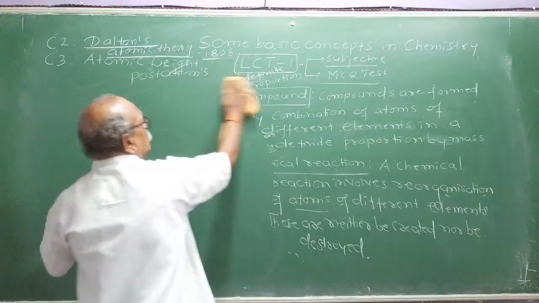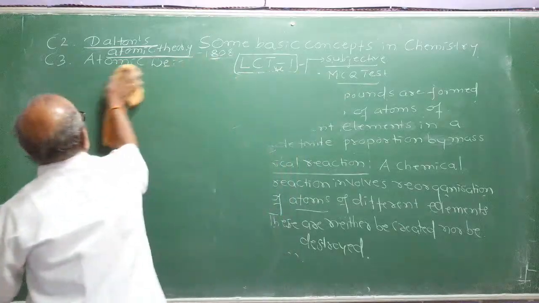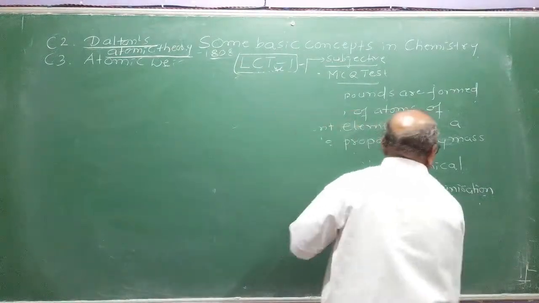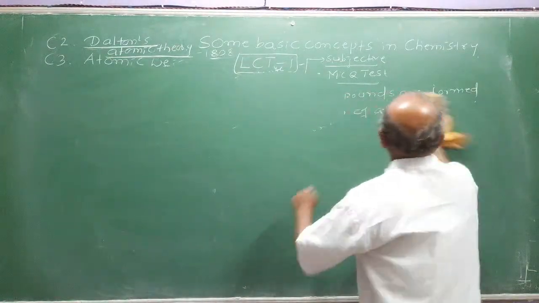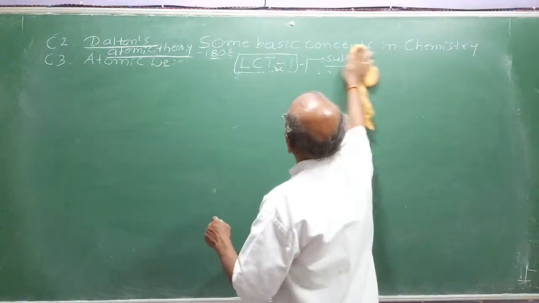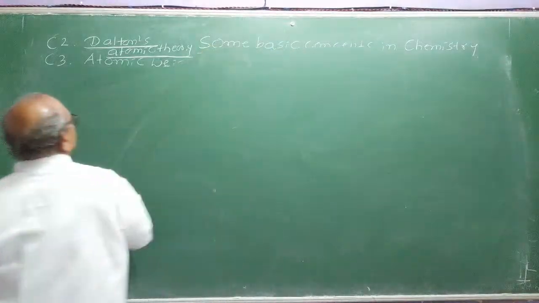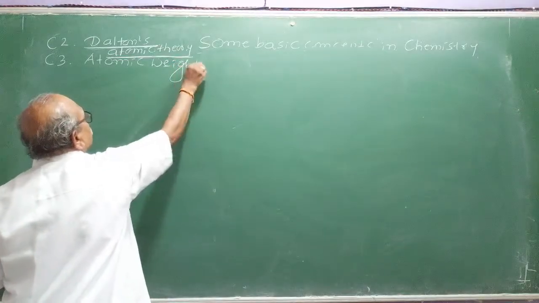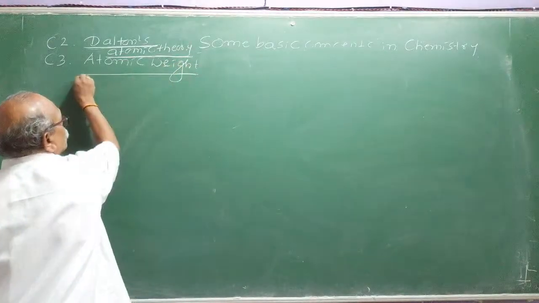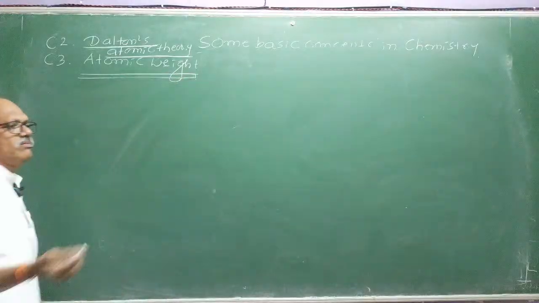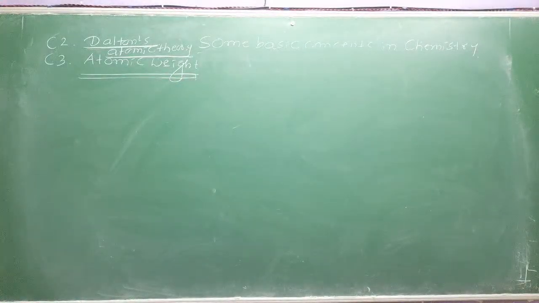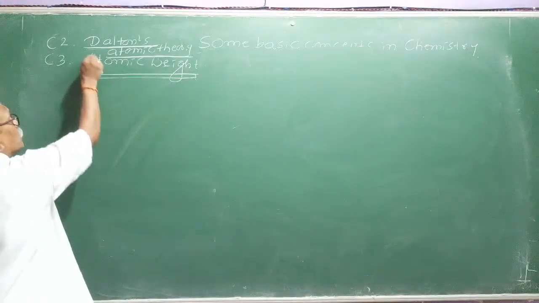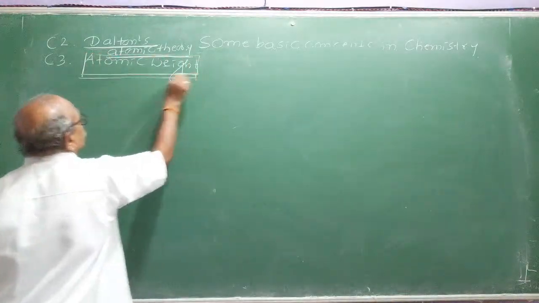Now, we will move on to the third topic, very important topic. We will try to understand atomic mass. See, measurement of masses, you studied. There are different units of measurement of masses. You know, atom is so small, very small. Just now I told you that if you take atomic mass, how many atoms will be there? That is called 1 mole.